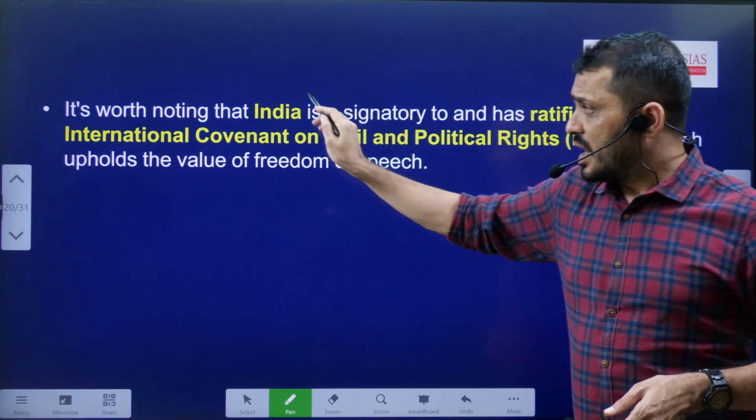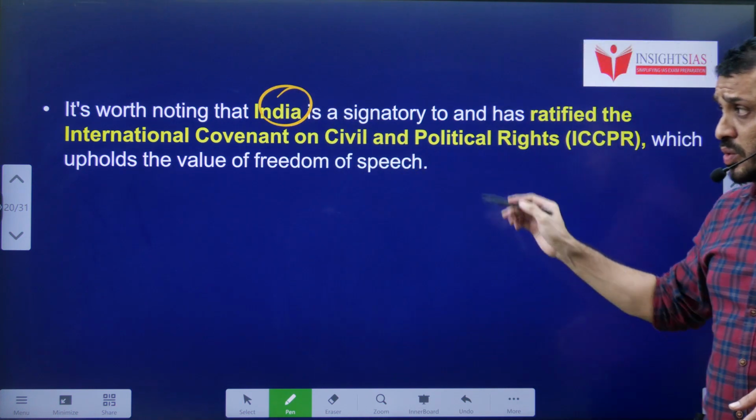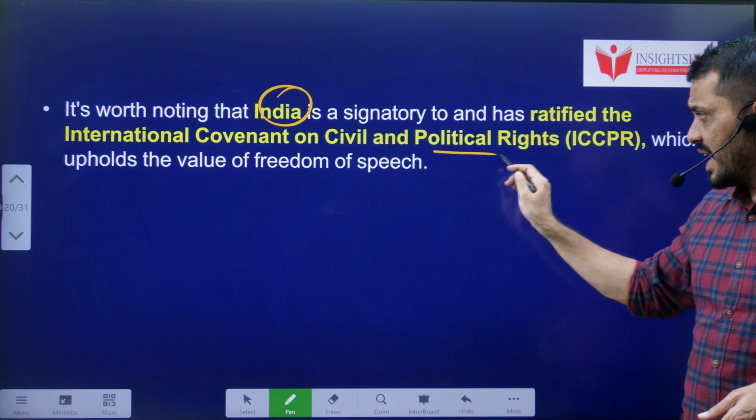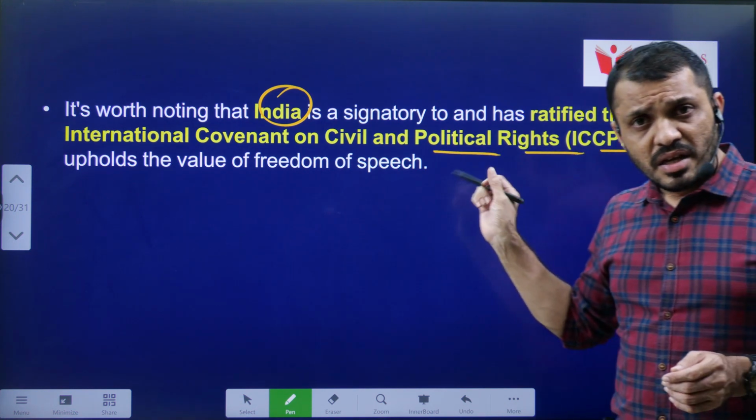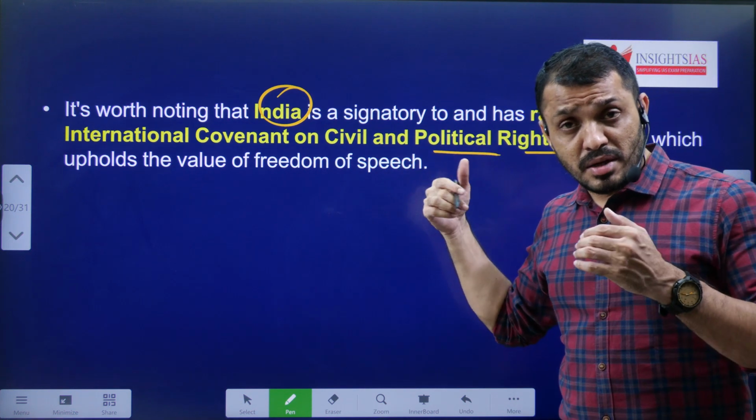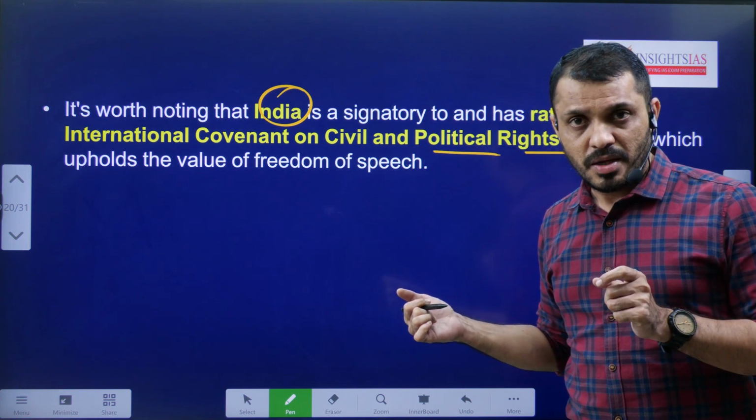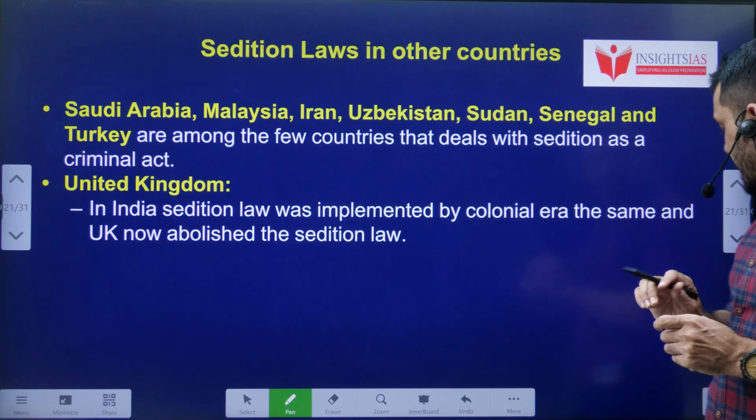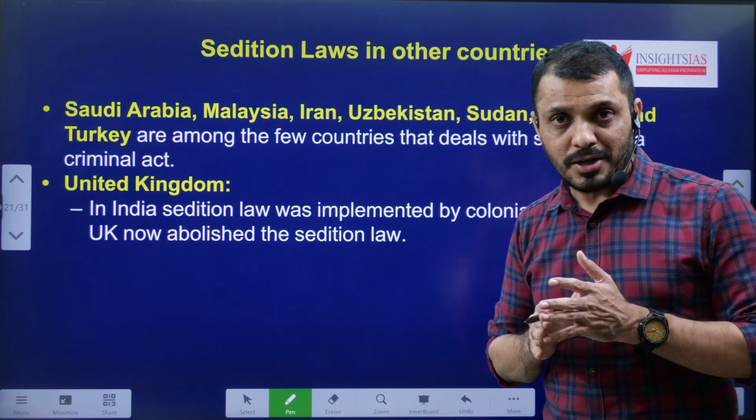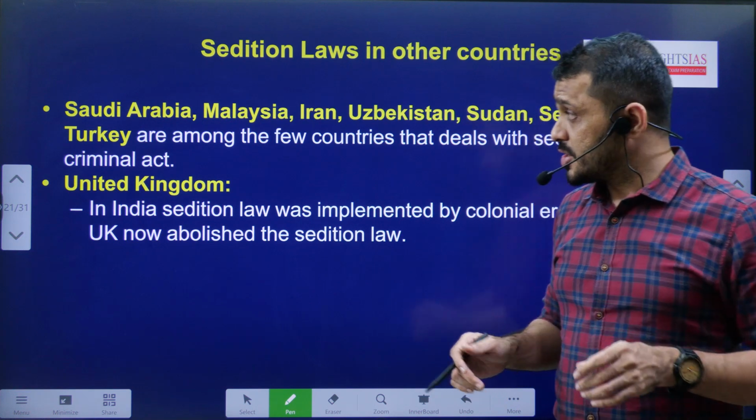Answer. And India is already a signatory to the International Covenant on Civil and Political Rights. This covenant, this agreement, is completely against laws such as sedition. So India should re-examine whether to go with sedition or not. Those are the arguments against sedition.